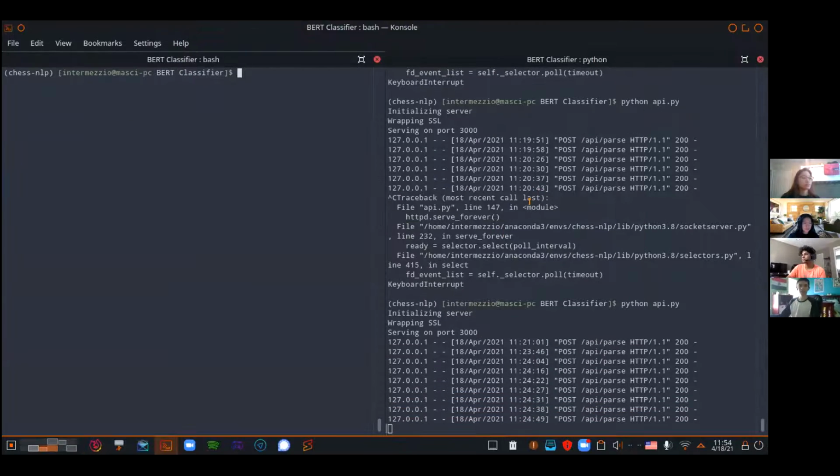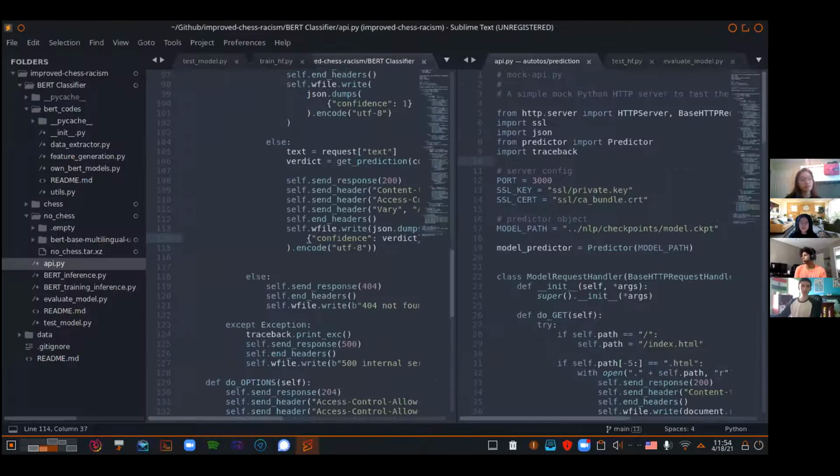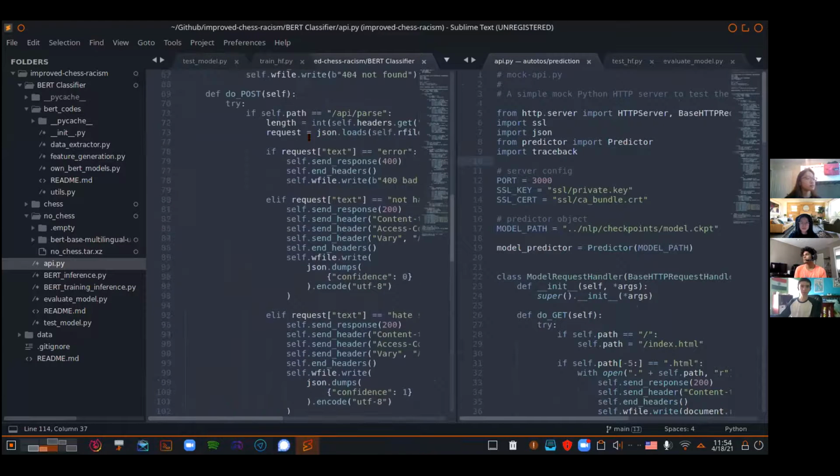So over here we have an SSL server which hosts an API where you can send a post request to API parse, and it will take in your input text and output the confidence and whether or not it has hate speech. Additionally, we have a BERT classifier.